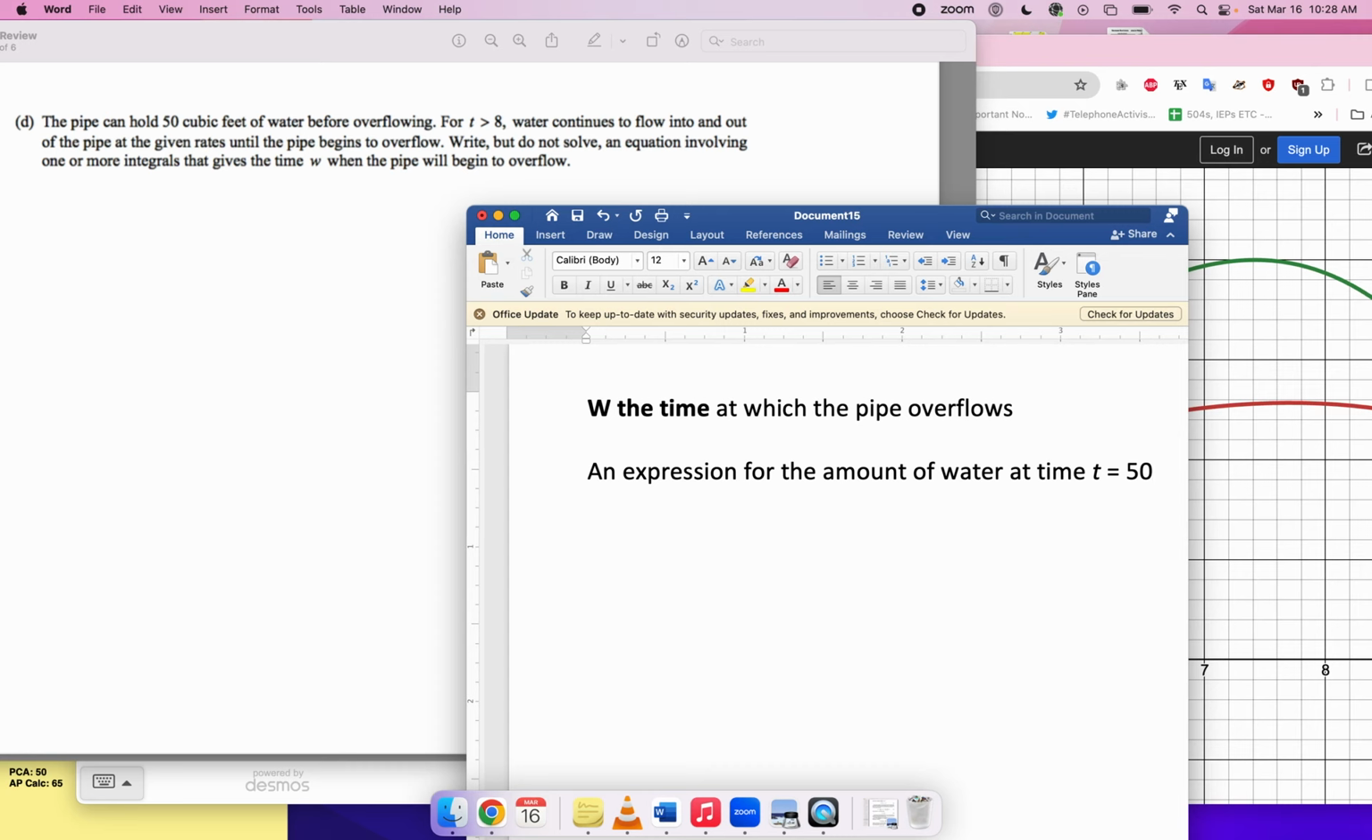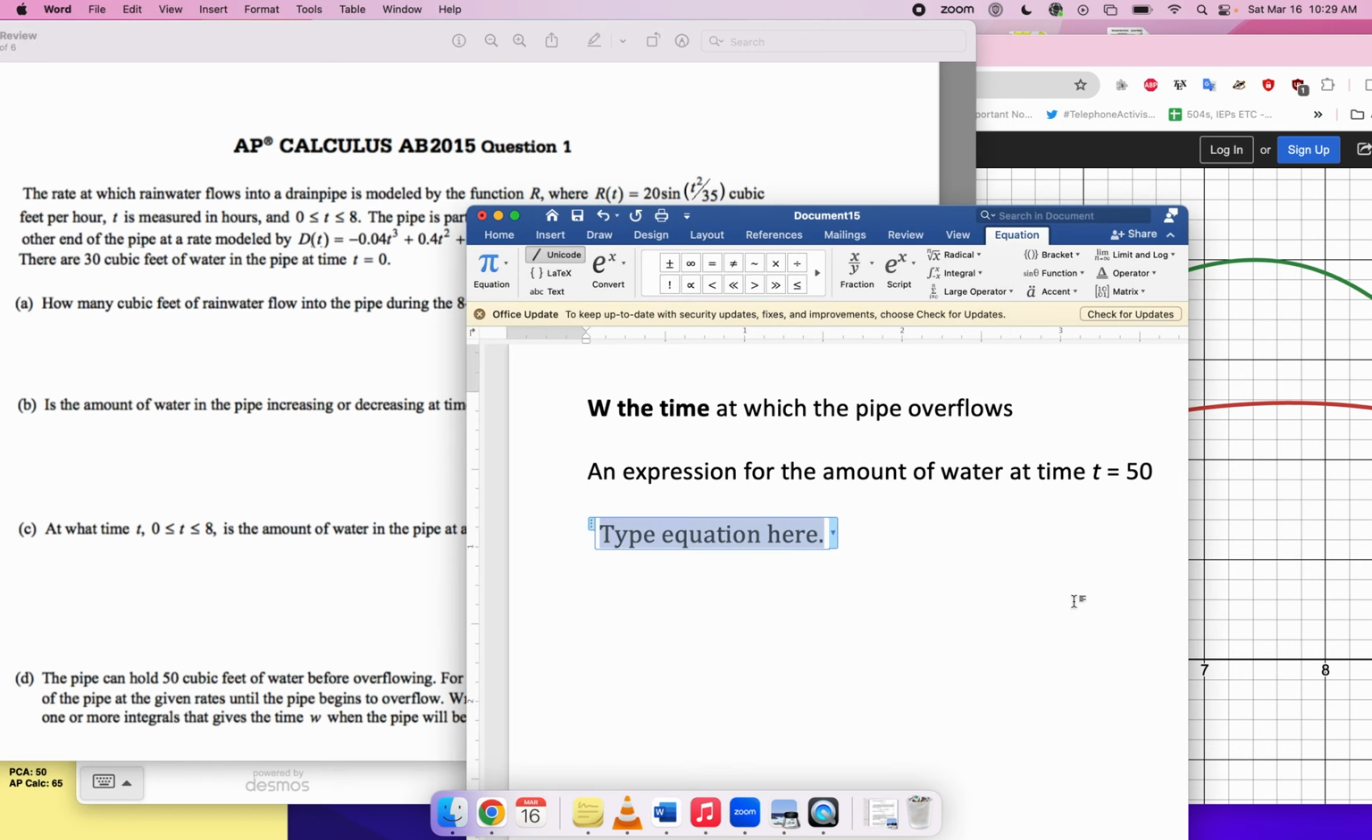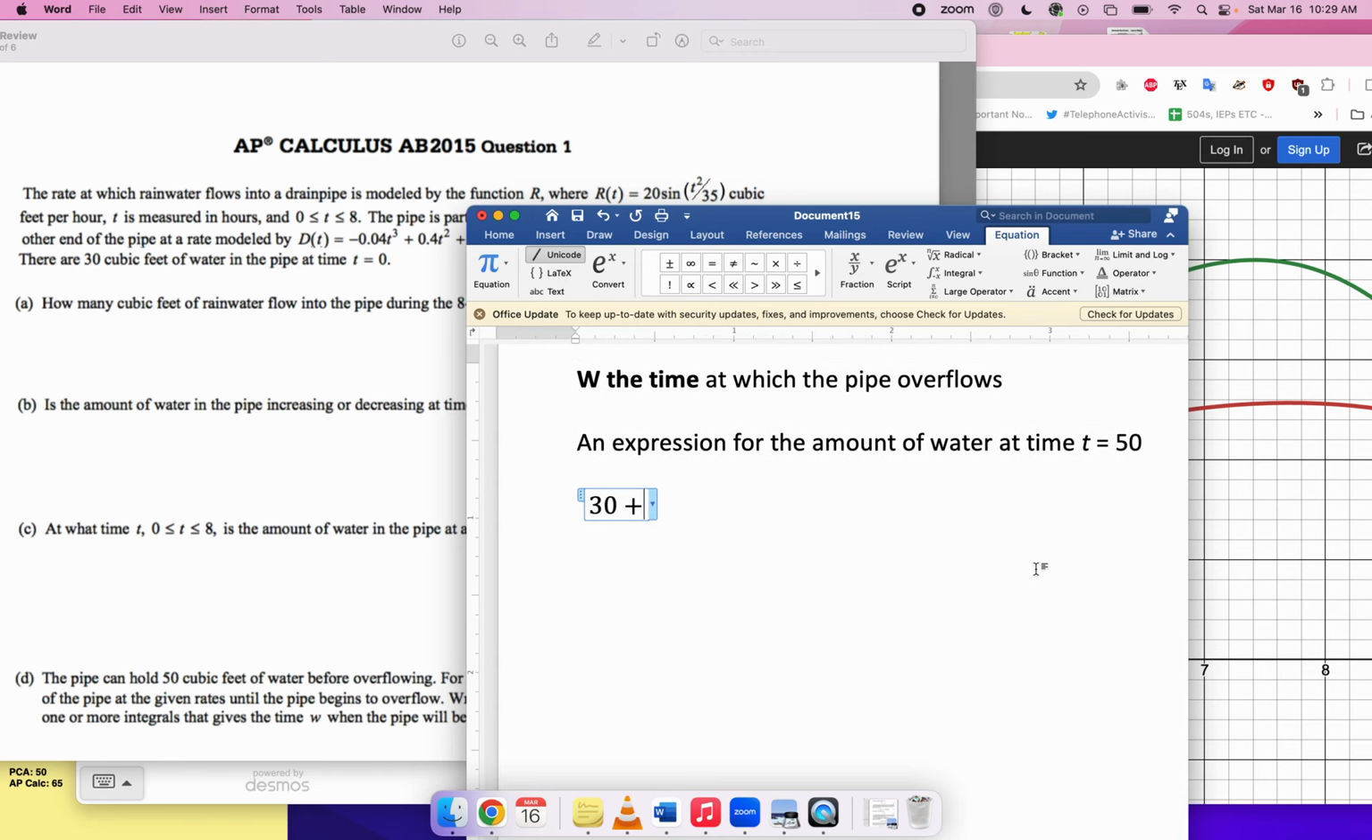So what is an expression for the amount of water at time t equals, let me be clear. It almost looks like I'm saying that t is equal to 50. I'm not, right? I'm saying that the amount of water at time t is 50. T is not 50. The amount of water at time t is equal to 50. Okay, so what's a formula for the amount of water at time t? It's the amount of water that you started with, which I think was 30. Yeah, 30. Plus however much water you added